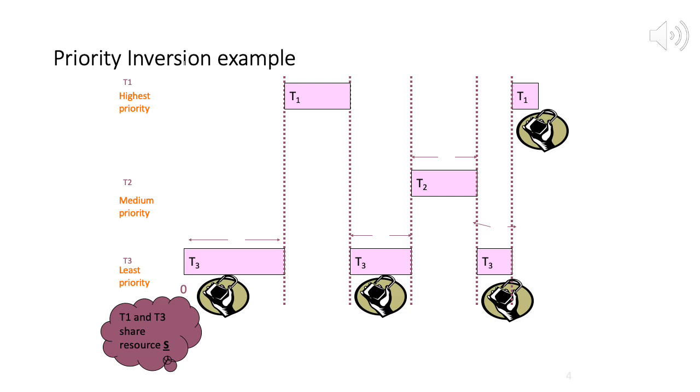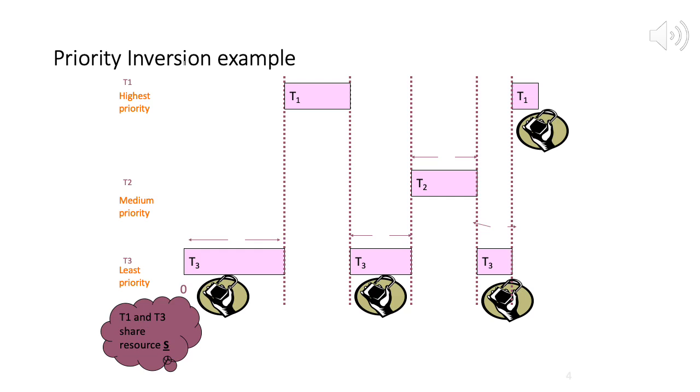Now before T3 can release the lock, T2 comes into the system. T2 is a medium priority process. So now the scheduler has to decide between T2 and T3. Can the scheduler pick T1 to run? No, because T1 first needs the lock, and the lock can only be released by T3.